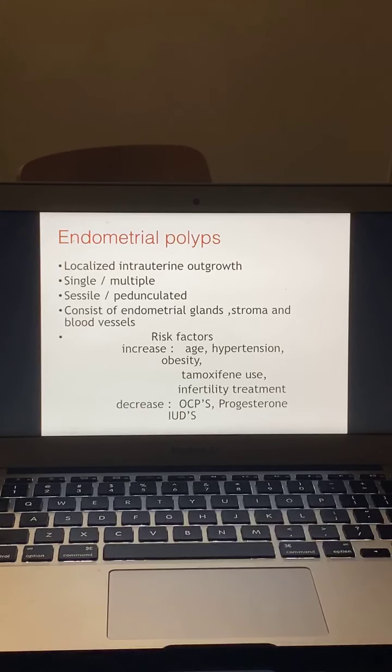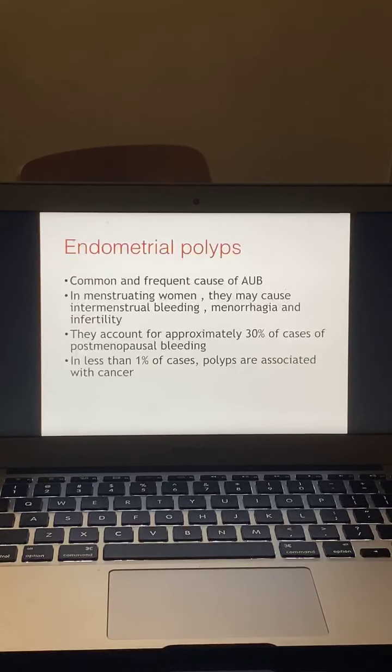What are the risk factors for the endometrial polyp? Age, hypertension, obesity, and use of tamoxifen can induce polyp formation. Patients on treatment for infertility can often be found on ultrasound to have some sort of endometrial polyp, and polyps are decreased with the use of OC pills, progesterone and intrauterine devices like the progesterone intrauterine device.